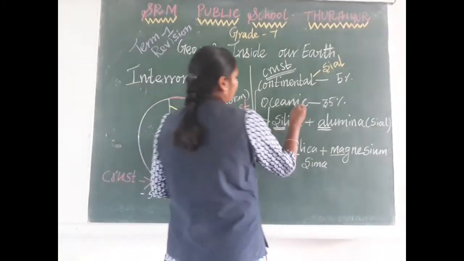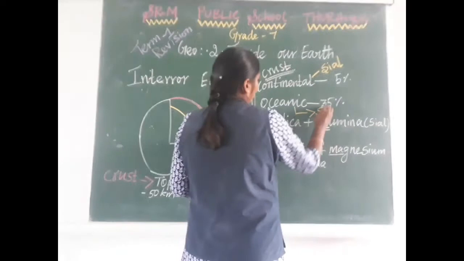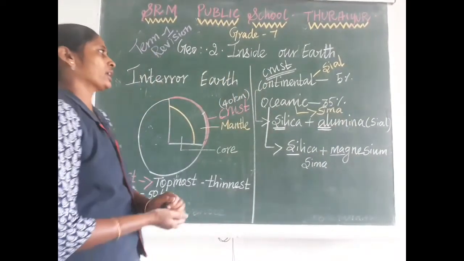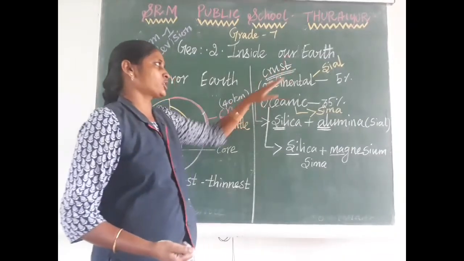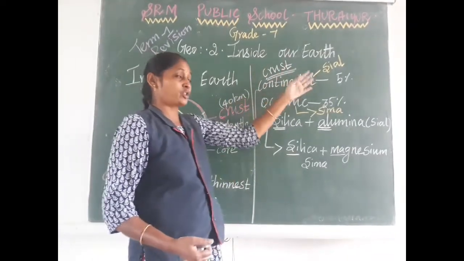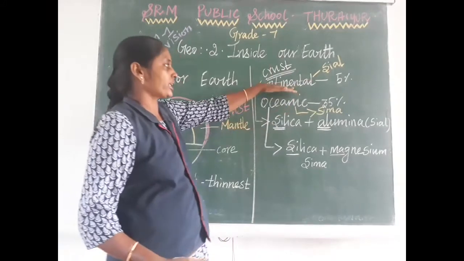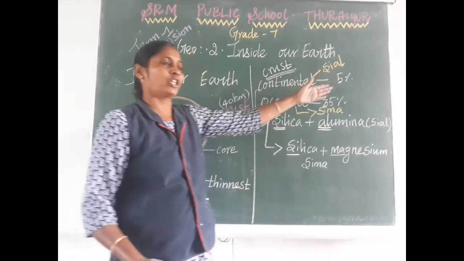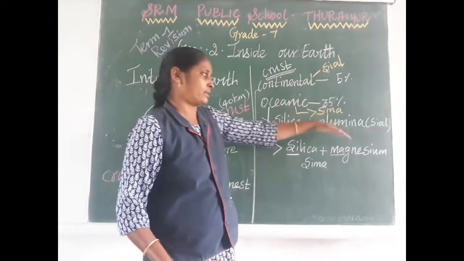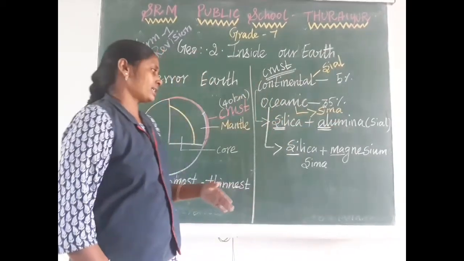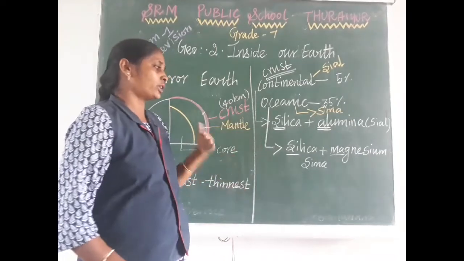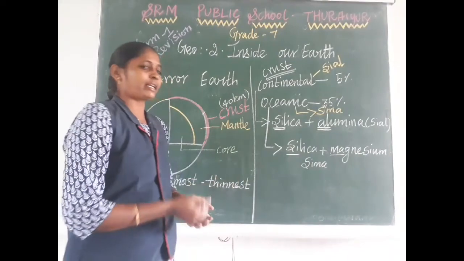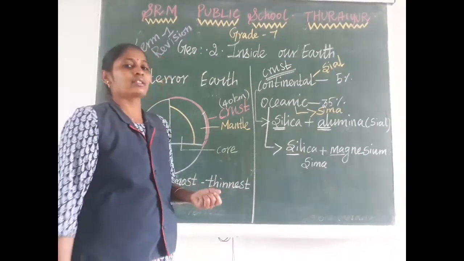What is another name of the oceanic crust? Sima. So we can divide the crust into two parts: continental crust and oceanic crust. In the continental crust, silica plus aluminium are present in large amounts, that's why it is called Sial. In the oceanic crust, silica and magnesium are present in large amounts, that's why it is called Sima.